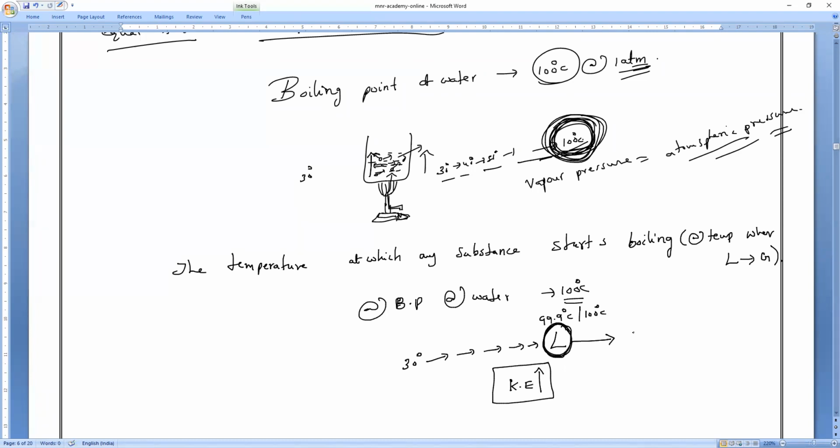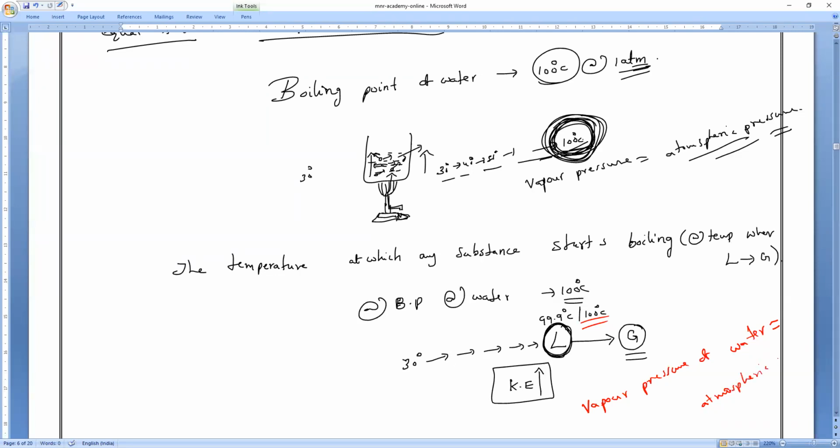Now, as soon as the temperature reaches 100 degrees Celsius, what will happen, Nivedan? The liquid state will be converting into what? Gaseous state. Understanding? So that is what we used to say, water vapor. At this 100 degrees Celsius, the pressure of water vapor is equal to what, guys? The vapor pressure of the water is equal to atmospheric pressure.